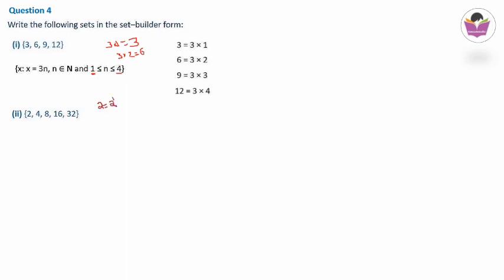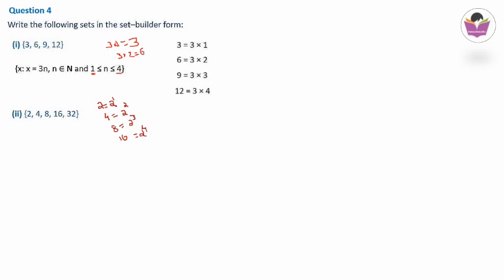Then if you take 4, we can write it as 2 power 2. 2 power 2, or 2 squared, is 4. Then if you write 8, we can write 2 into 2 into 2, that is 2 power 3. Likewise, if you go for 16, it will be written as 2 power 4. So this is the way we have to identify the property. Next, 32, surely it will be 2 power 5.